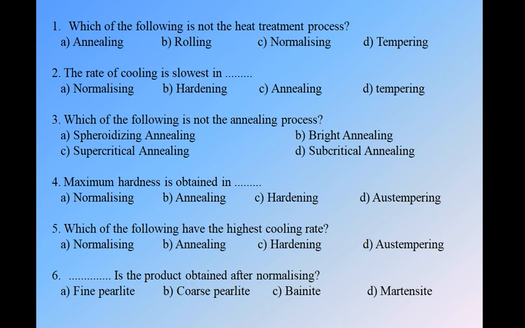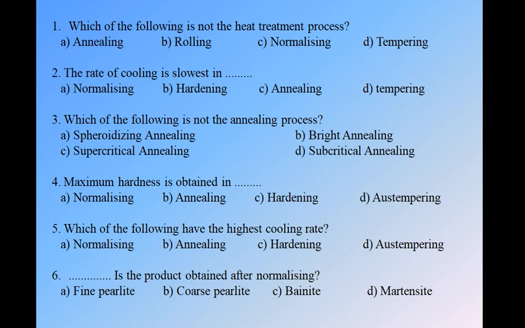First, question number one: which of the following is not the heat treatment process? Basic question. As we know, we have gone through some types of heat treatment process like annealing, normalizing, hardening, tempering. Then again we have austempering, martempering, then case hardening methods like carburizing, nitriding, cyaniding, and two other methods like flame hardening and induction hardening. Okay, so we have four options: annealing, rolling, normalizing, and tempering.